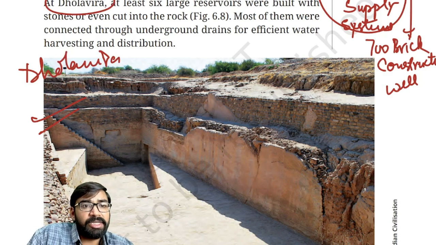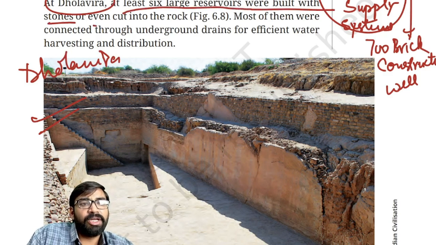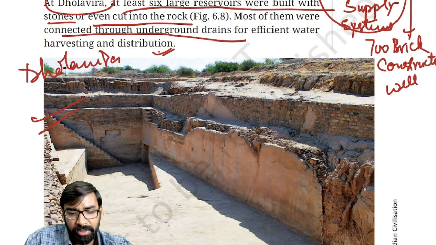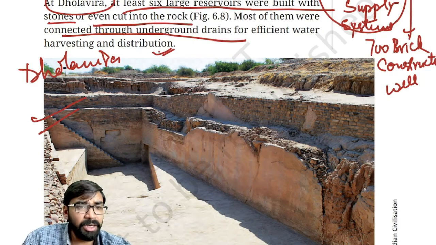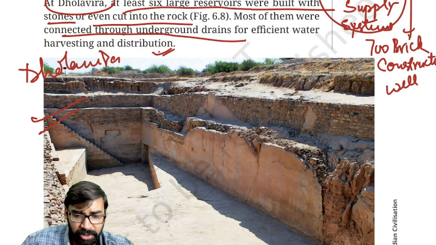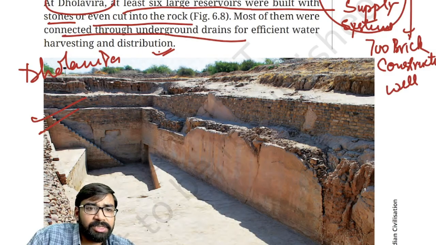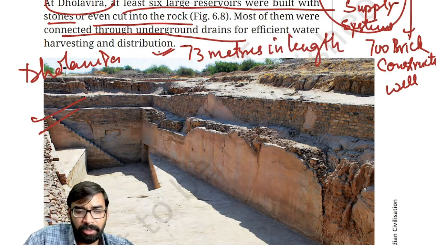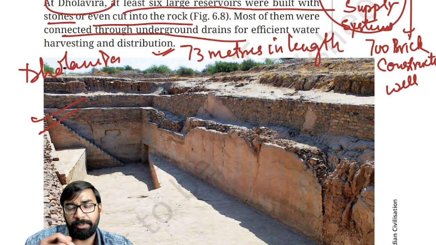So, it is written here at least 6 large reservoirs were built with stones or even cut into rock, and most of them connected through underground drains for efficient water harvesting and distribution. Clear? So, if you see the length, it was 73 meters in length. Clear? This much is clear to all of you, and this also represents the underground drainage networks.